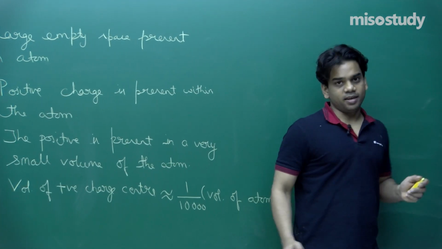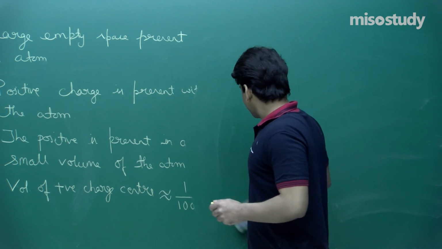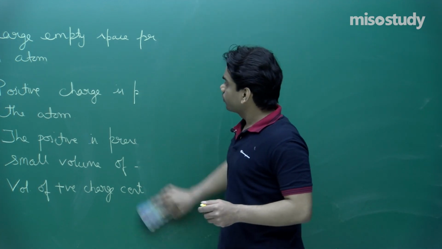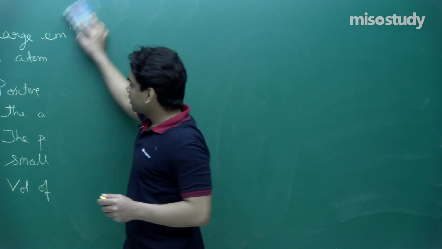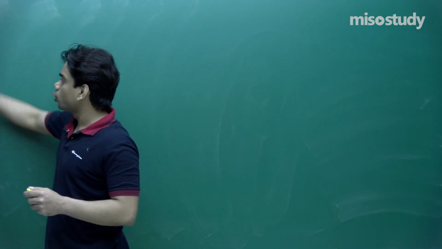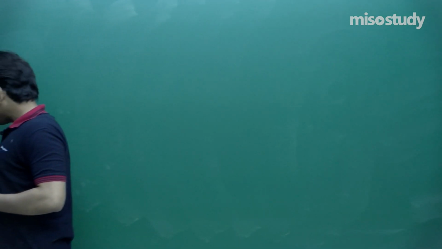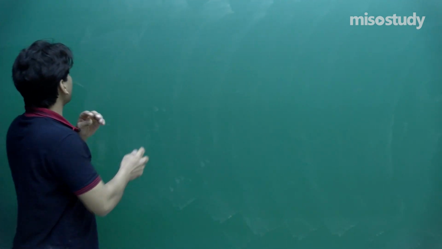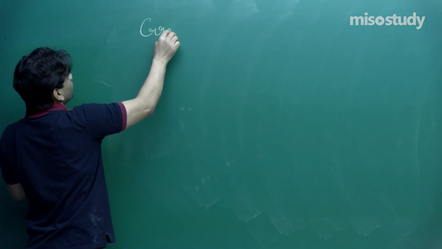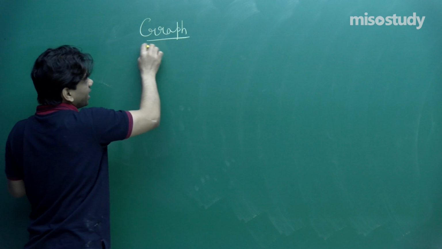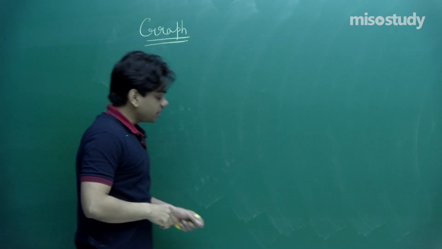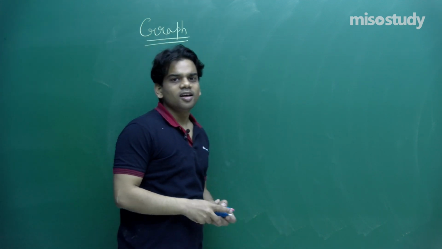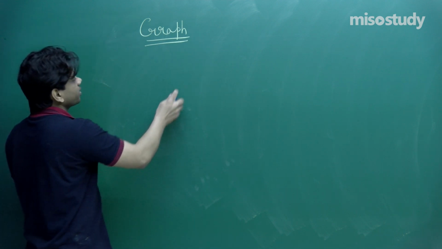Let me compare the angle theta with the number of atoms that have been deviated through that angle theta. If I try to plot a curve between n and theta, where n is the number of alpha particles scattered through an angle theta, how can we show it?